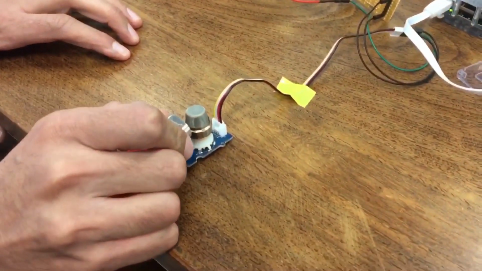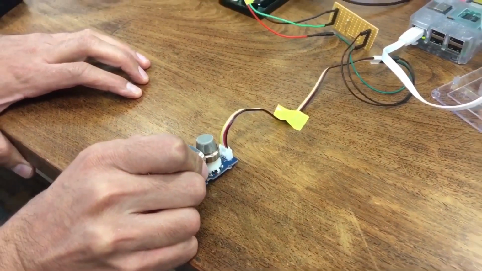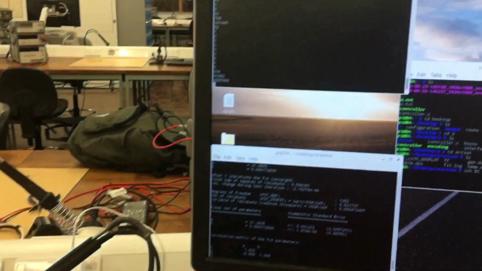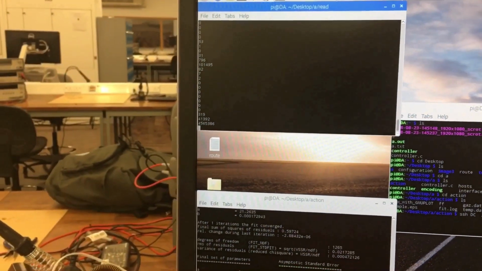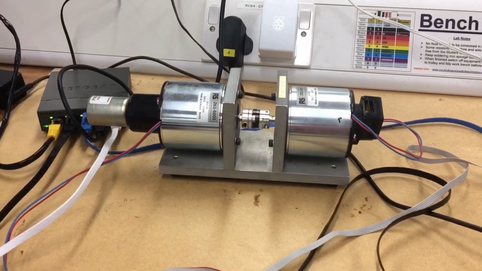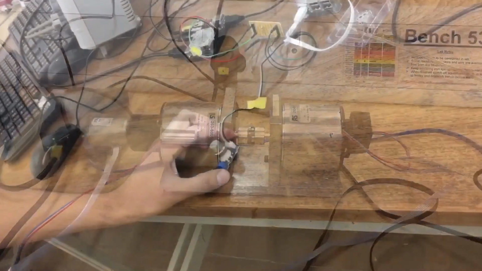Let's do it again in order to clarify this point. If I push the gas and look at the screen at the same time, when the gas is above 1000, the motor will be stopped. And when I release my hand, it will work again.